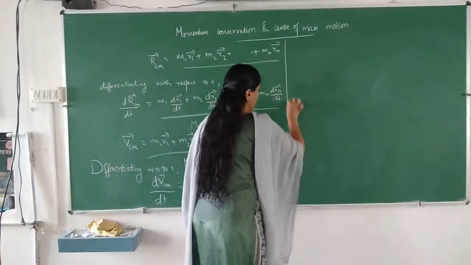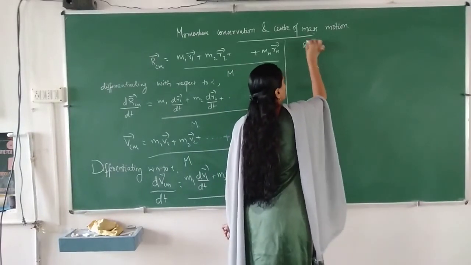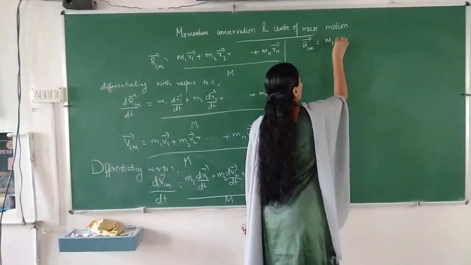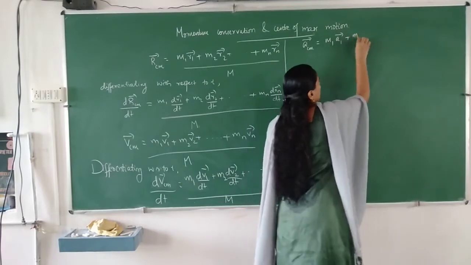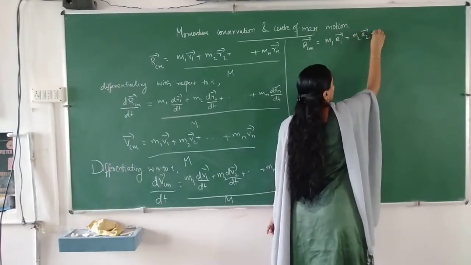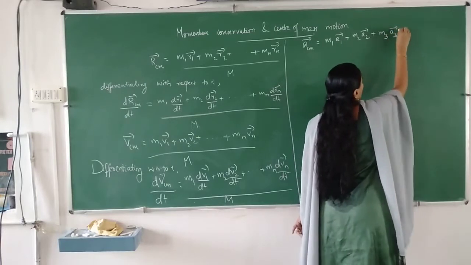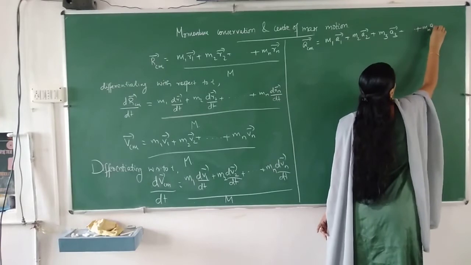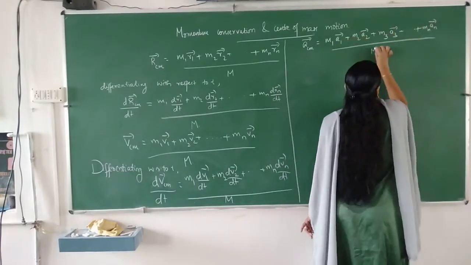So we can write the acceleration of the center of mass is equal to m1 times the acceleration of the first object plus m2 times the acceleration of the second object plus m3 times the acceleration of the third object plus etc. plus mn an, divided by total mass.